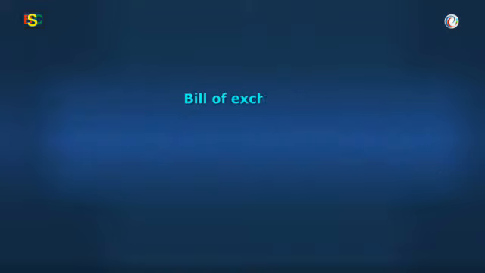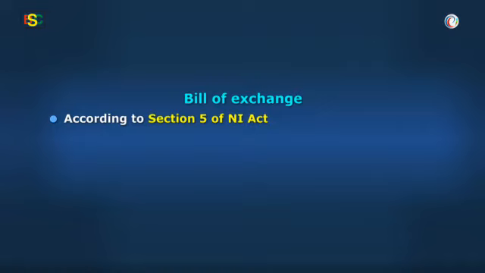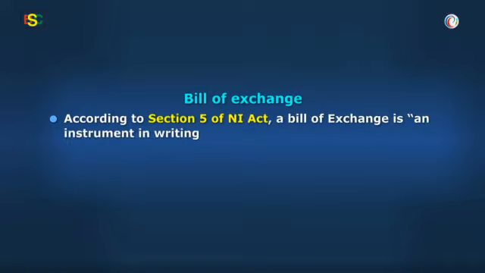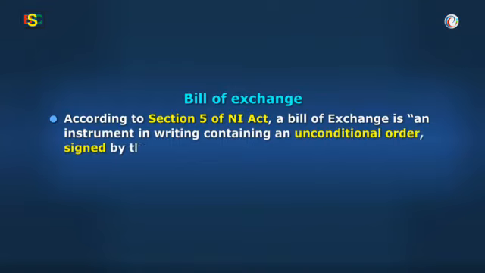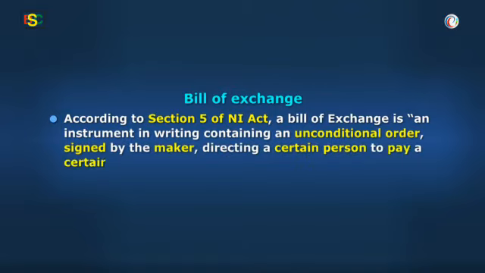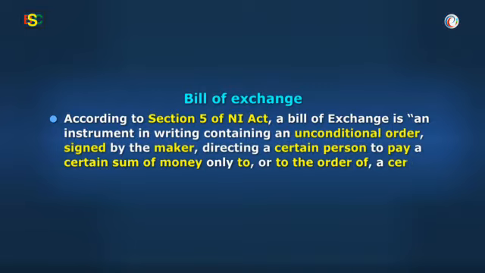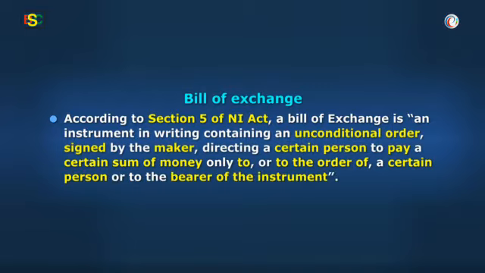Further, bill of exchange. According to Section 5 of NI Act, a bill of exchange is an instrument in writing containing an unconditional order signed by the maker directing a certain person to pay a certain sum of money only to or to the order of a certain person or to the bearer of the instrument.